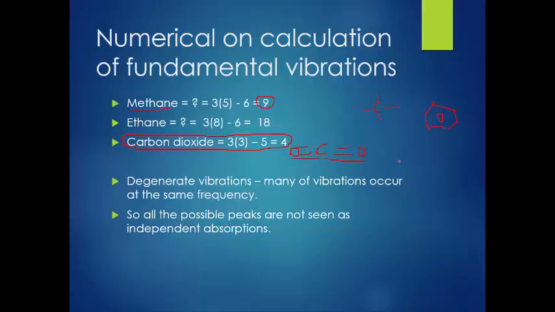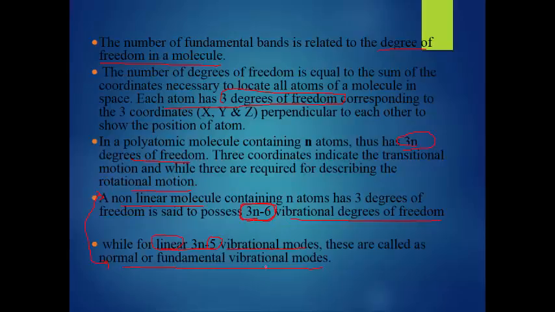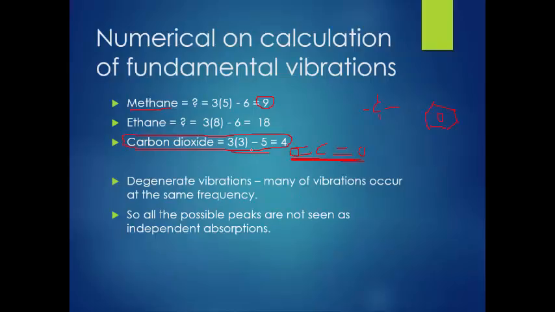That's why it has the formula 3n minus 5, because in this case there are only 2 rotational degrees of freedom, not 3. How to calculate this? Carbon dioxide has 3 atoms. Put 3 atoms in this formula: 3 into 3 is 9, minus 5 is 4. There are 4 vibrational degrees of freedom in the case of carbon dioxide.